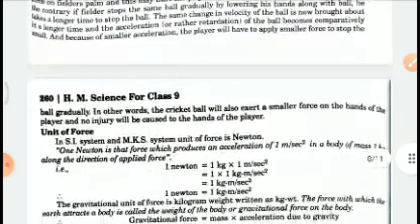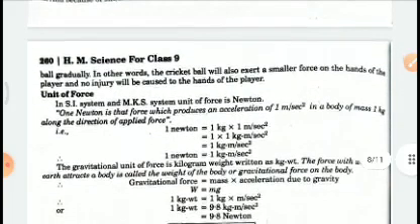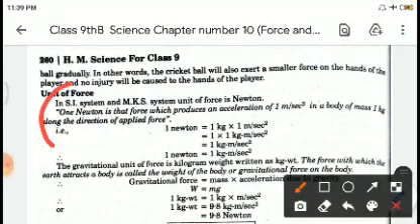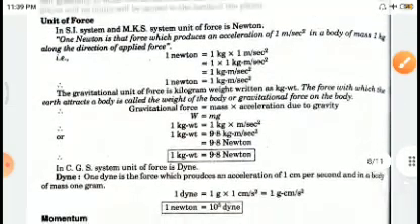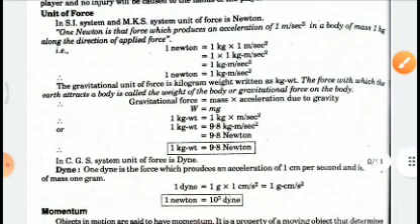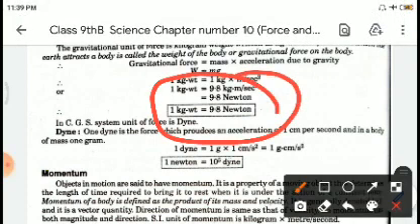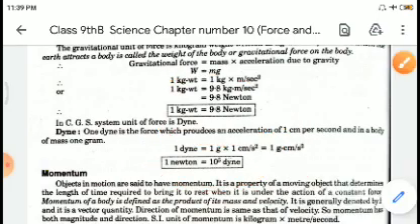Right. Now, what is the unit of force? The unit of force is Newton. How you will define 1 Newton is that force which produces an acceleration of, see it is here children, 1 meter per second square in a body of mass 1 kg in the direction of applied force. And very importantly, these two units you should know. 1 kilogram weight is equal to 9.8 Newton and 1 Newton is equal to 10 to the power 5 dyne.